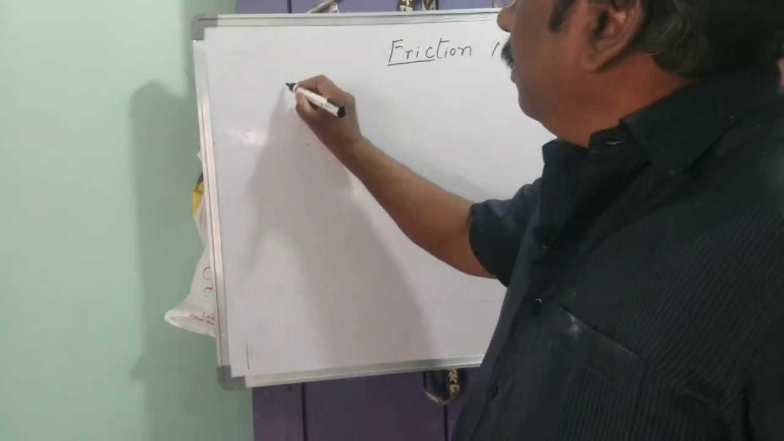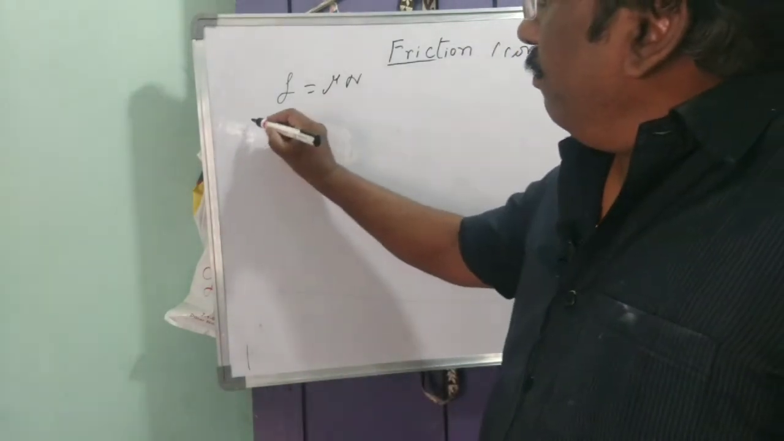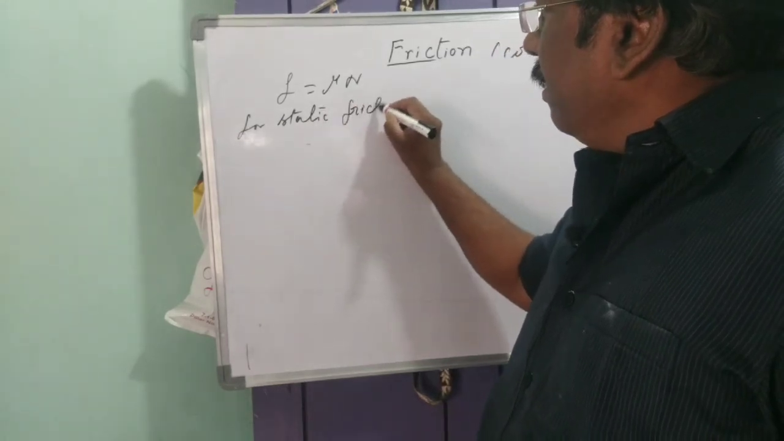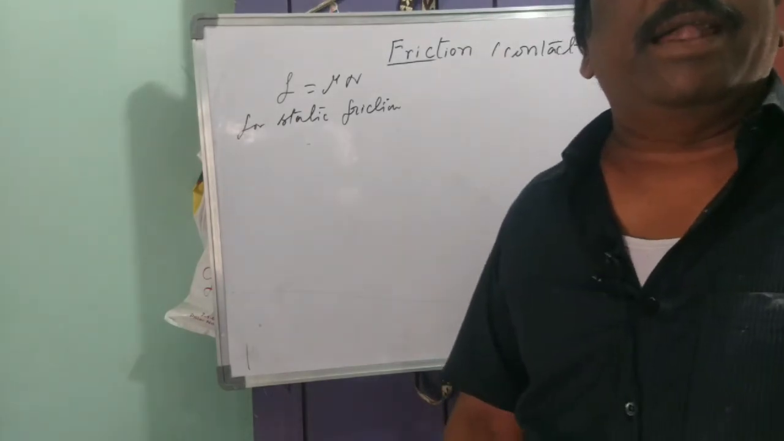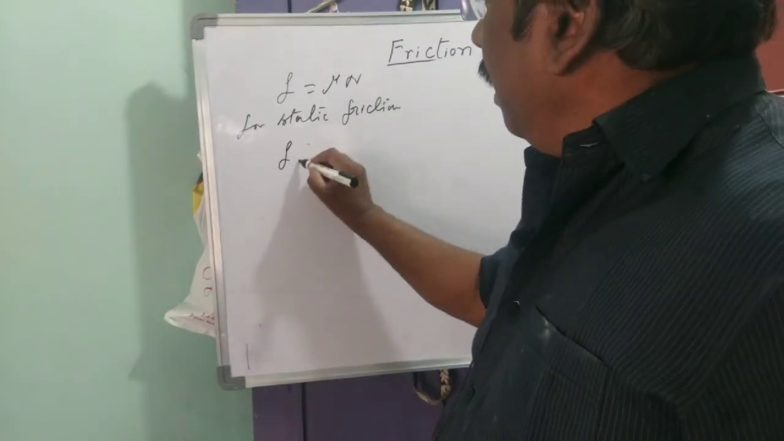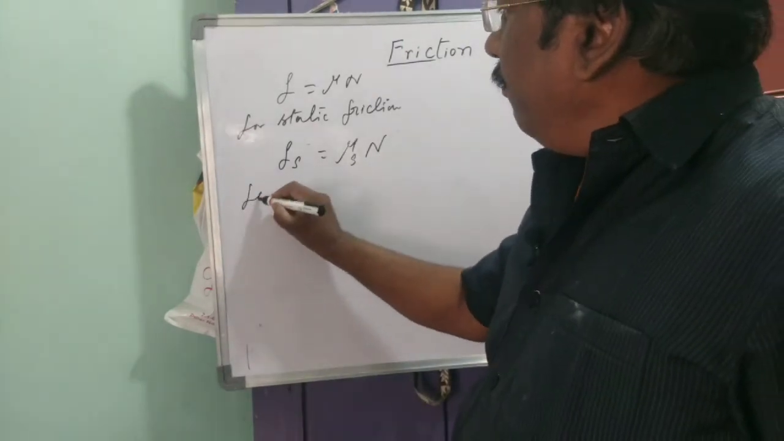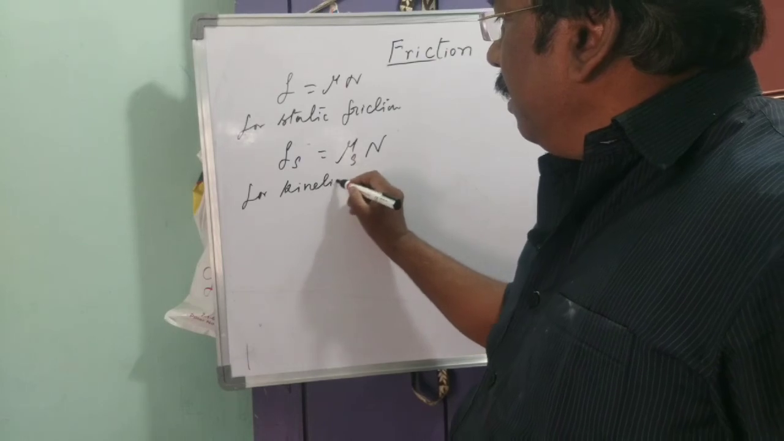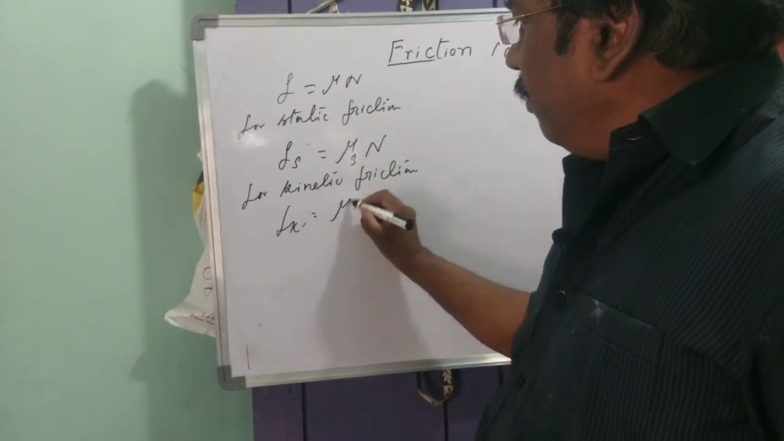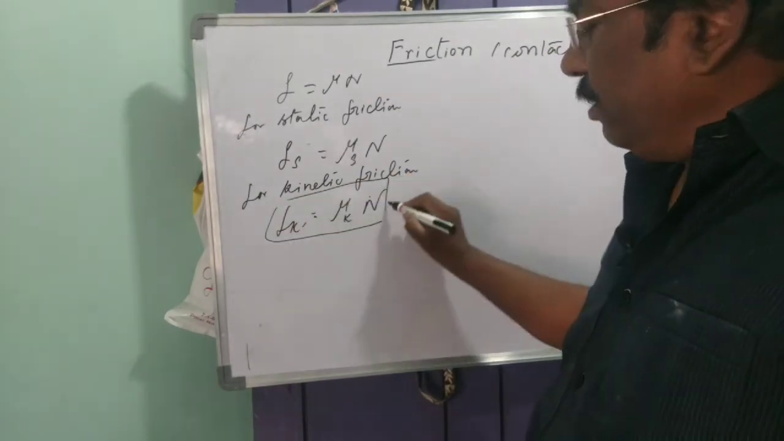Now F is equal to mu N. For static friction, Fs is equal to mu s N, and for kinetic friction, Fk is equal to mu k N. So this is the important formula all of you have to remember.